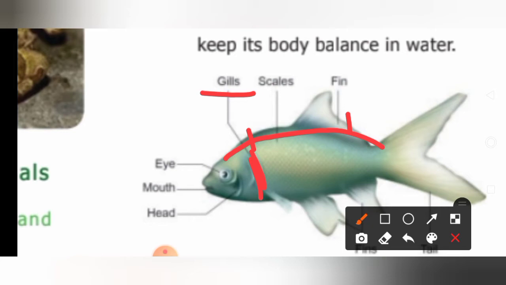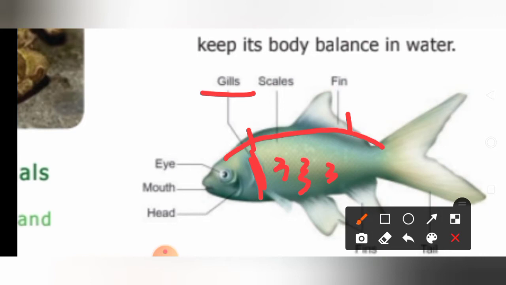Then most of the fishes have slippery scales all over the body which protect the body. When you look at the body of the fish, you can see small scale-like structures. In Tamil we call it sedil. It looks like a mirror, isn't it? That is called slippery scales. These slippery scales protect the body of the fish.